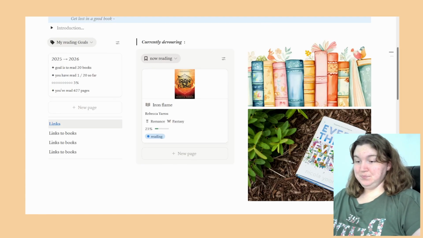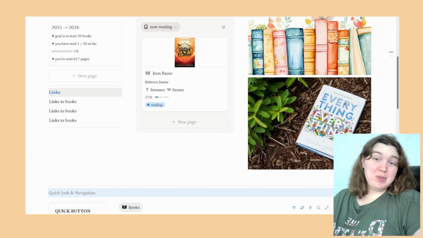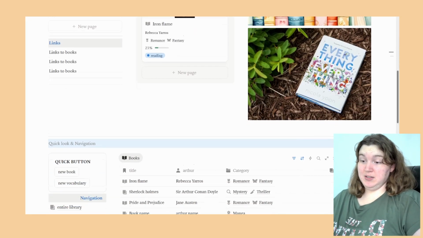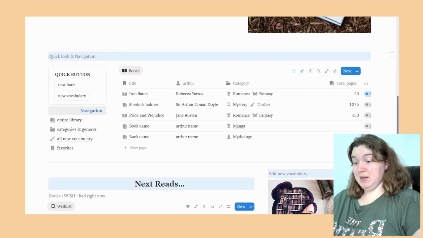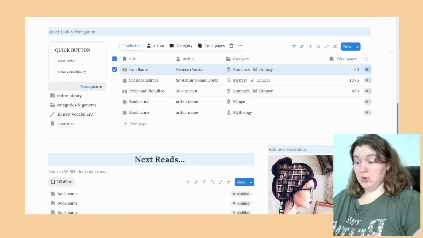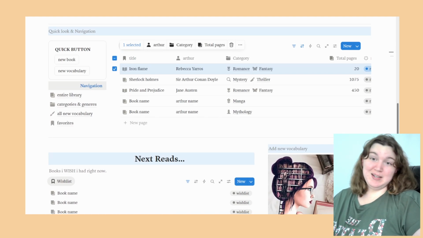But I picked a goal of 45 books. I just picked that at random. Hopefully I can read more than 45 books next year. I got into listening to audiobooks recently, so I can finish a book pretty fast. And I've been trying to read every single day. So hopefully I can get through more than 45 books, but we're going to see.